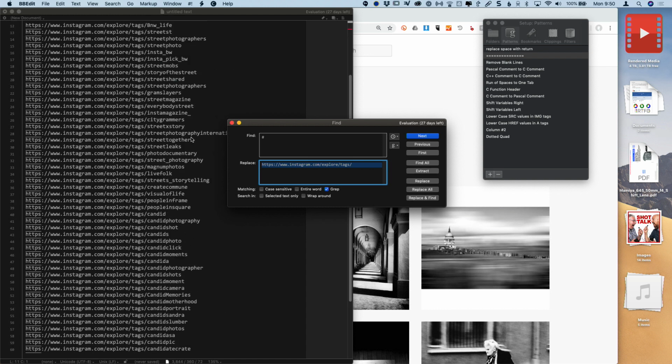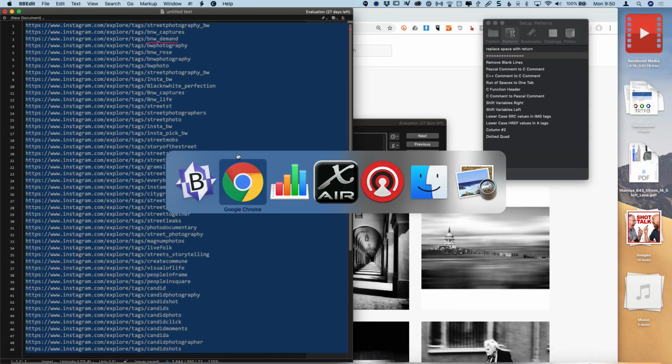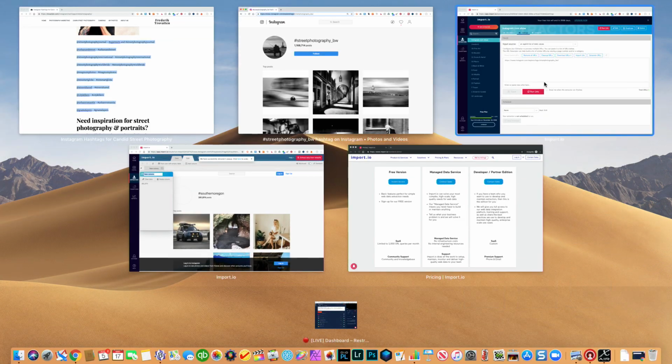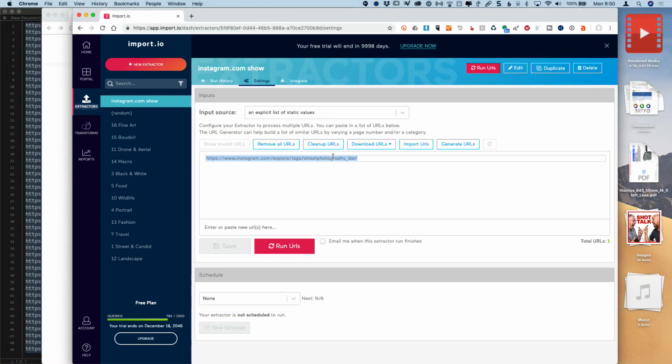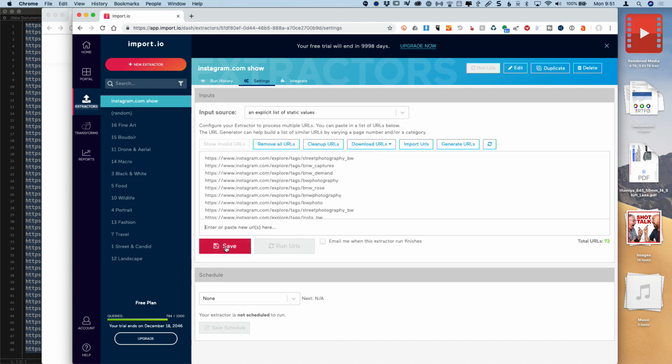Okay, so now I've got all these URLs. Perfect, let's select all of that, copy that, let's go back to Chrome, and I need this page here. I can get rid of that one. Let's just remove that URL that I put in there, paste in that whole page of them, hit save for that, and now it is ready to go.